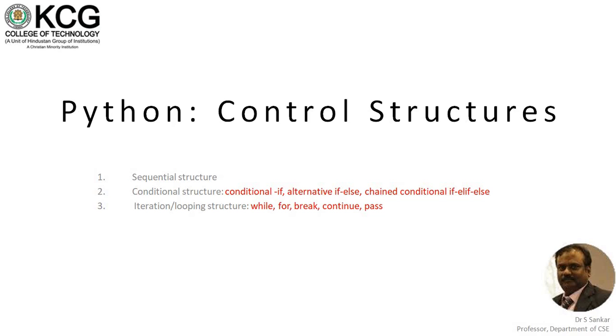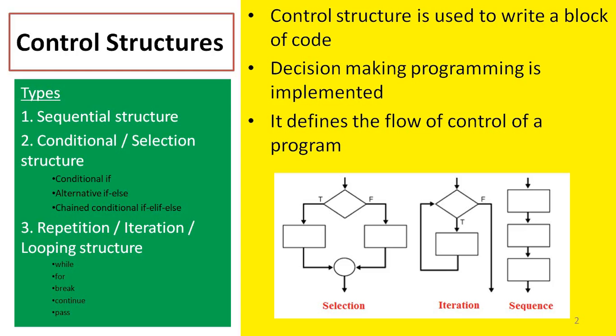In this tutorial, we are going to see control structures used in Python. We have three different types of control structures in Python. They are sequential structure, conditional structure, and repetition structure. The conditional structure is also known as selection structure. The repetition structure is also known as iteration structure or looping structure.